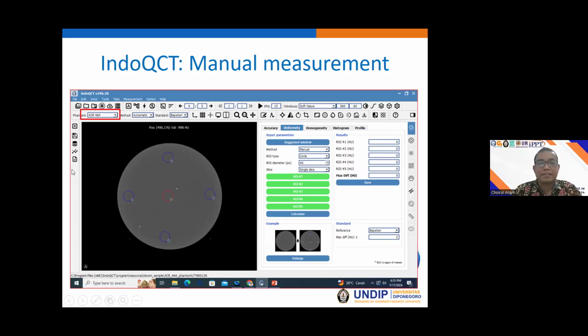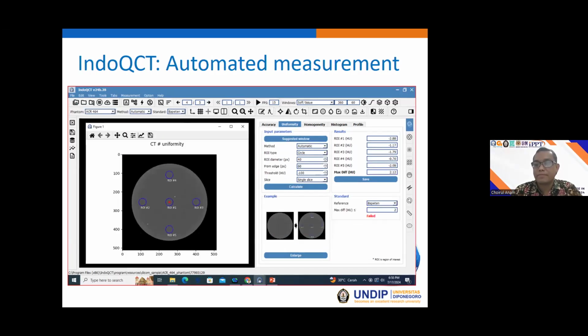Okay, of course, set up the phantom, and then choose the number 1 in the right position, and the subtype number 2. And you can set the input parameters for measuring the CT number uniformity. And this is for the manual one, there are 5 buttons. If you choose the automatic one, it is only 1 button.